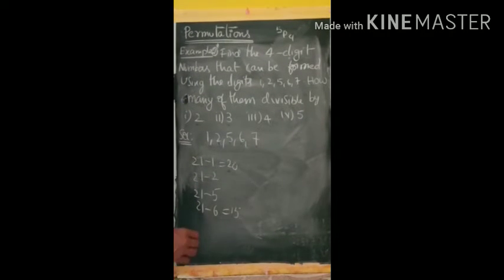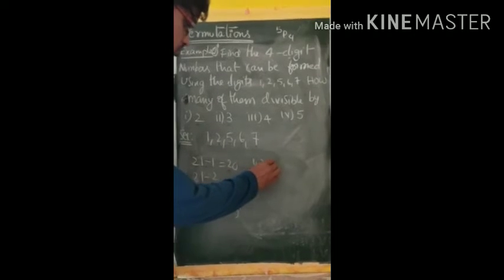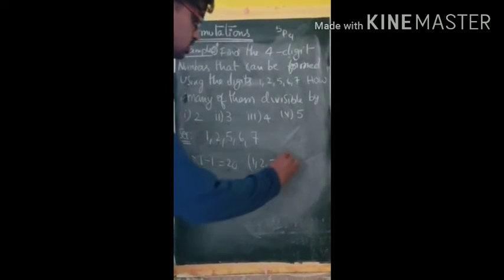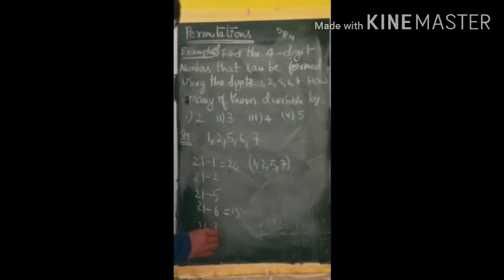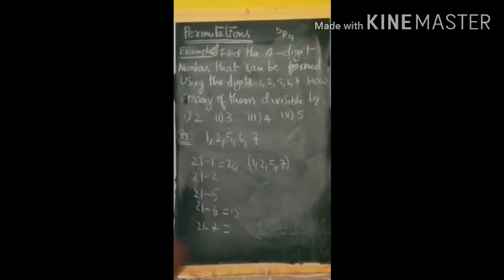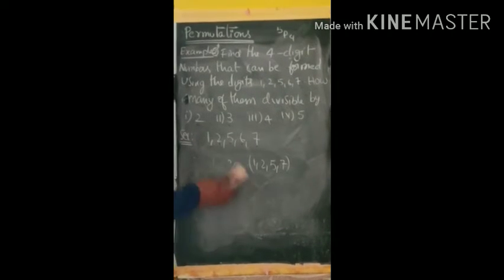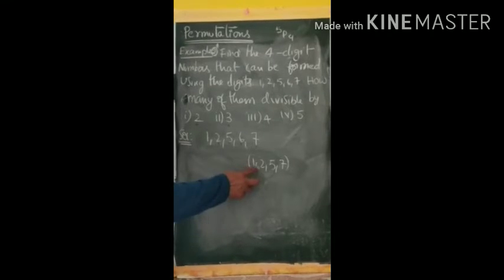So the set of numbers is 1, 2, 5, 7. With these 4 digits, any 4-digit number you form is divisible by 3. 21 minus 7 is 14, not divisible by 3. So only one set of numbers we got, 1, 2, 5, 7.